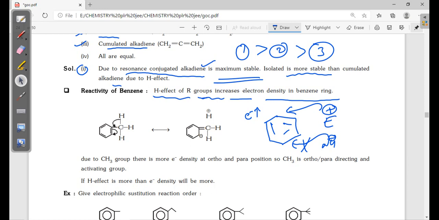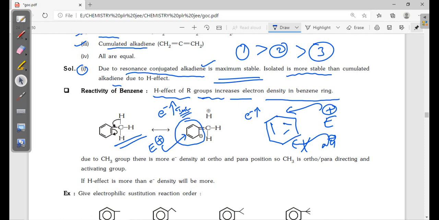Suppose one is normal benzene and the other is methyl benzene. Due to hyperconjugation, the benzene ring is getting negative charge, meaning electron density is increasing in the ring. So it can attract an electrophile very efficiently.